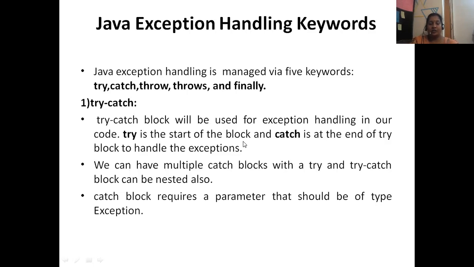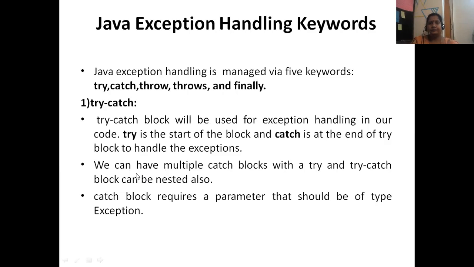Try is the start of the block and catch follows the try block to handle the exception. The exception will be handled in the catch block only. In the try block, you just have to give the suspicious code. These codes can give a problem during execution. That code has to be written in try, but it has to be handled properly in the catch block.